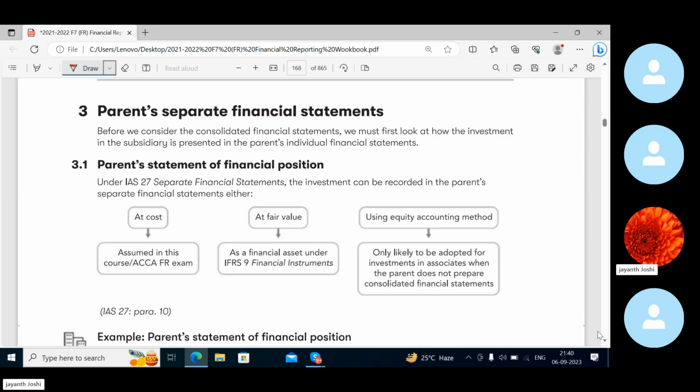Now, parent's separate financial statements. Before we consider the consolidated financial statements, we must first look at how the investment in the subsidiary is presented in the parent's individual financial statements, right? So first you will get some idea about how it goes.